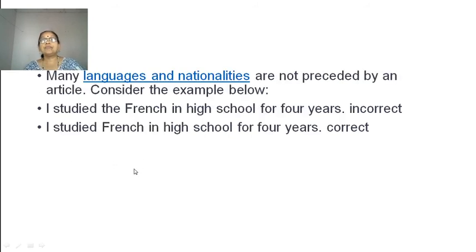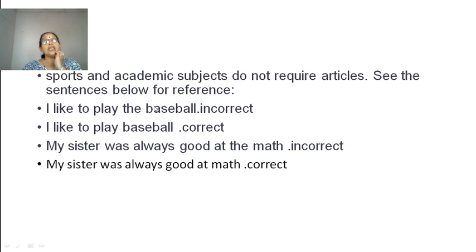Many languages and nationalities are not preceded by an article. Consider the example below. "I studied the French in high school for 4 years." That is incorrect. You cannot write the French. "I studied French in high school for 4 years." That is correct. Sports and academic subjects do not require articles. See the sentences. "I like to play the baseball." You cannot write the baseball. "I like to play baseball." That is the correct one.